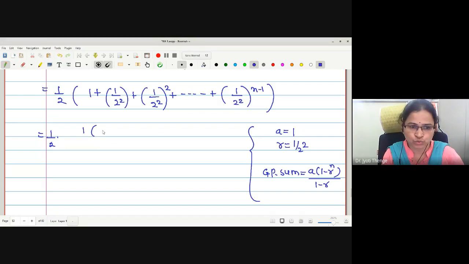R is 1 by 2 square. Therefore, I write 1 minus 1 upon 2 square raised to n, divided by 1 minus R, that is 1 minus 1 upon 2 square. Let us simplify: this is 1 minus 2 raised to 2n upon 1 minus 1 by 4. 1 minus 1 by 4 is 3 by 4.